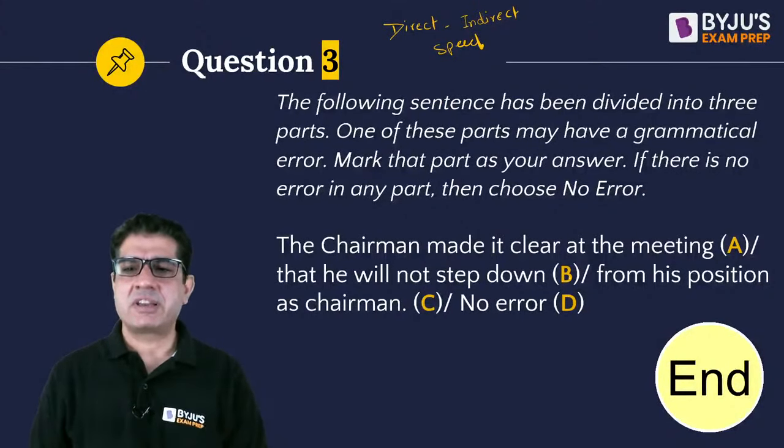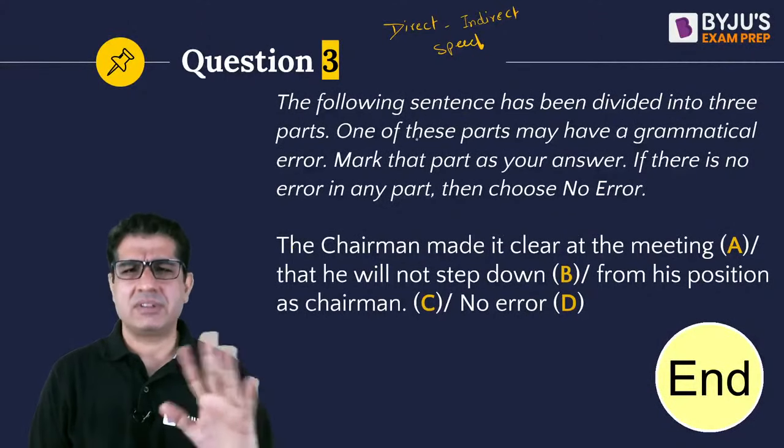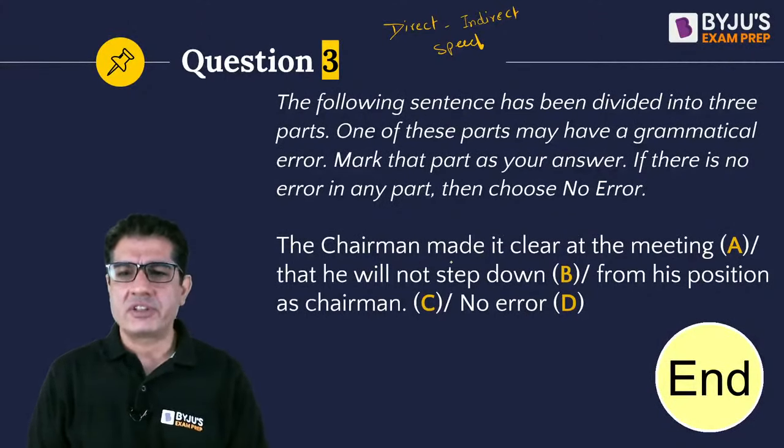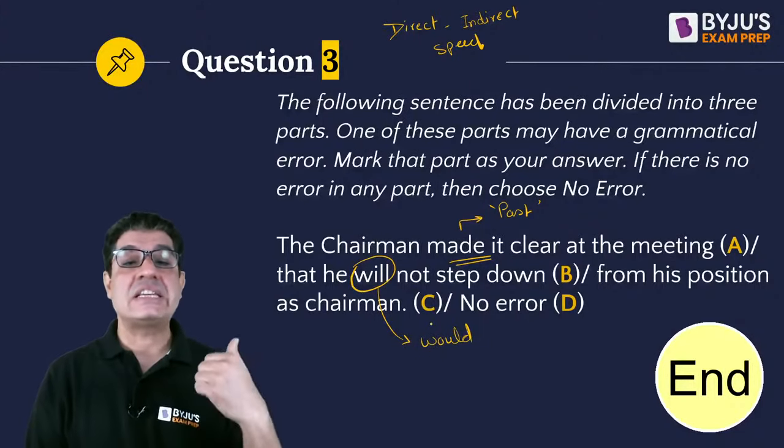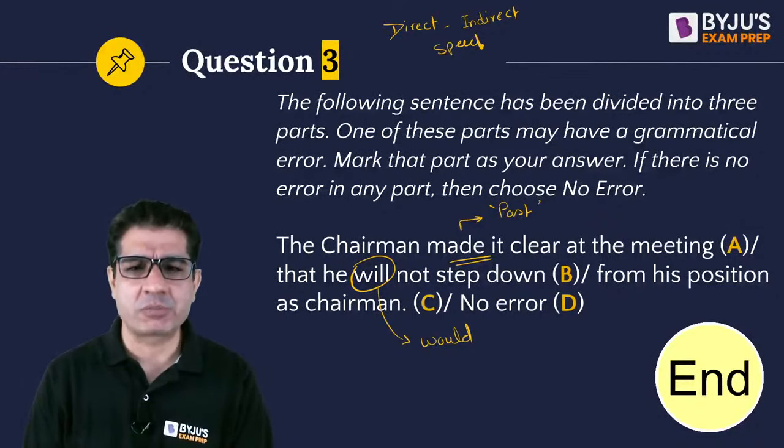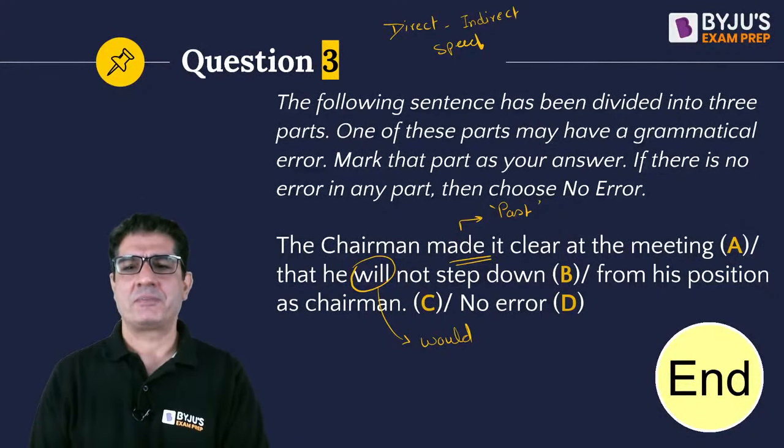The chairman made it clear at the meeting that he, and even if you do not, the chairman made it clear at the meeting. So we are talking about the past. So instead of will, it should be would. The chairman made it clear at the meeting that he would not step down from his position as chairman. The rest of it is fine, and therefore our answer should be option B.